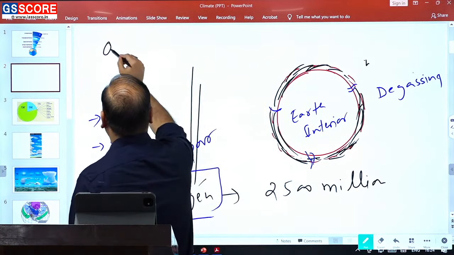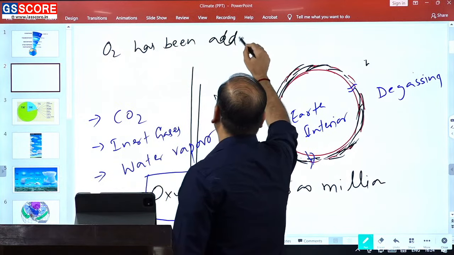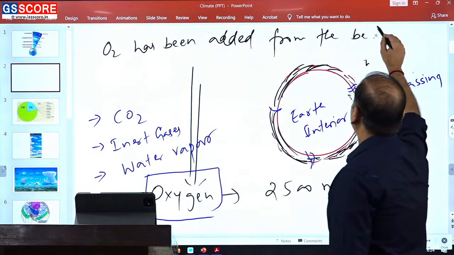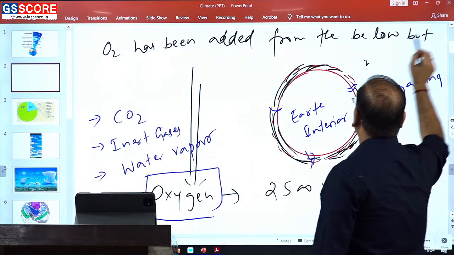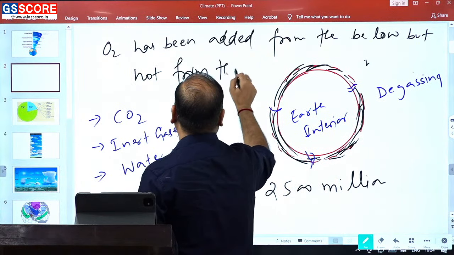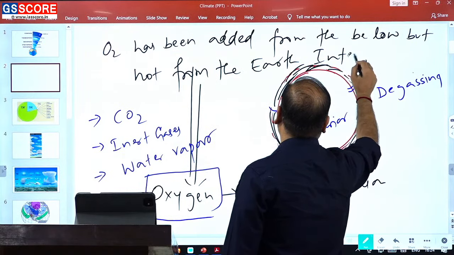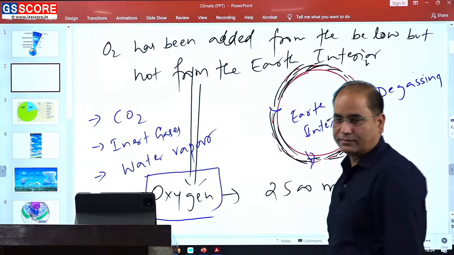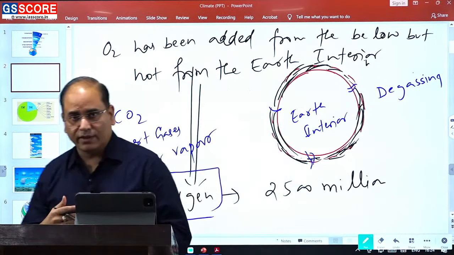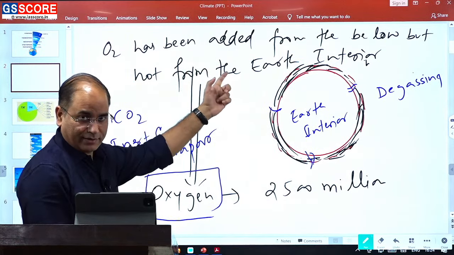Oxygen has been added from the below, but not from the earth interior. And the one important information you already have, that oxygen has been added later on.